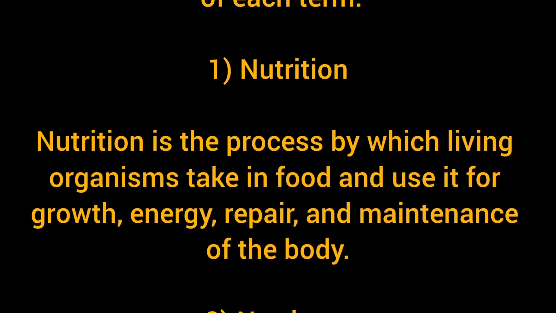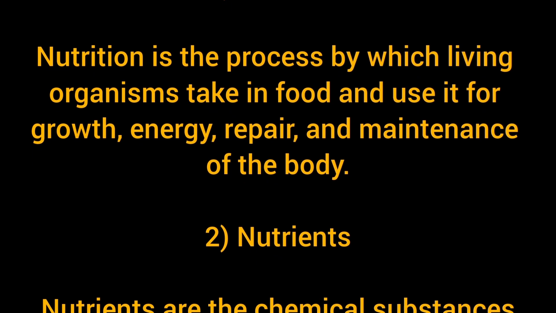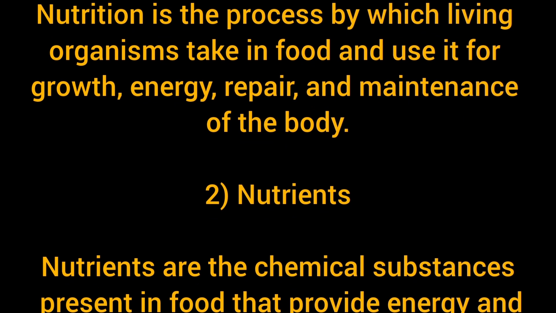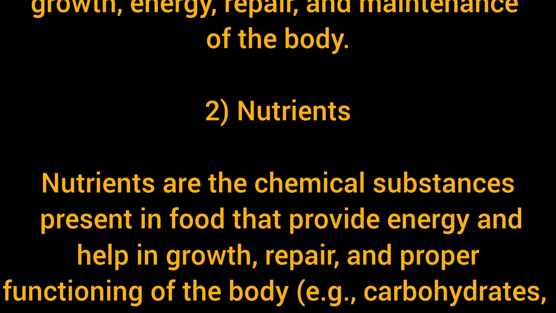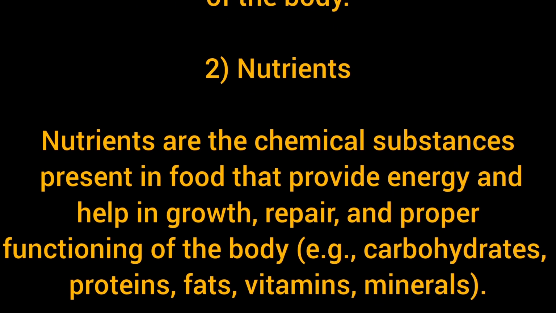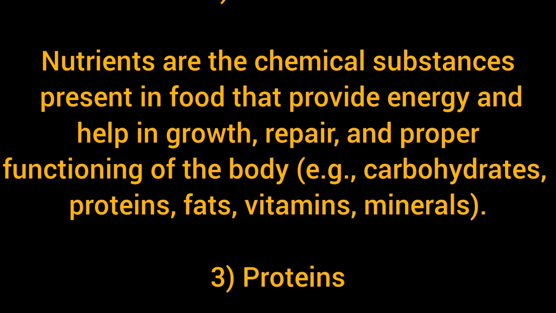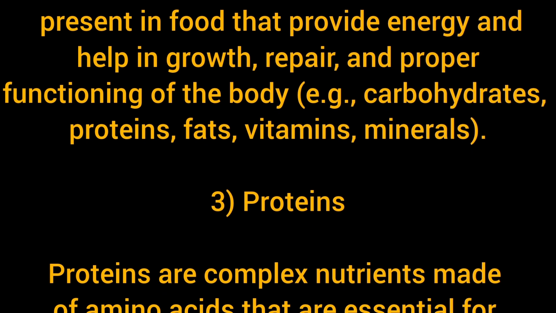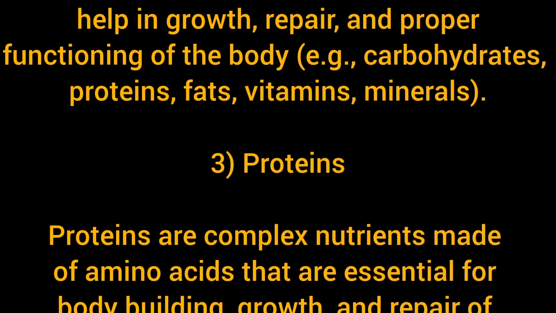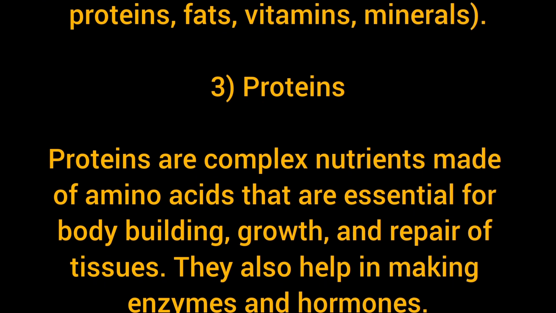2. Nutrients. Nutrients are the chemical substances present in food that provide energy and help in growth, repair, and proper functioning of the body, such as carbohydrates, proteins, fats, vitamins, minerals. 3. Proteins. Proteins are complex nutrients made of amino acids that are essential for bodybuilding, growth, and repair of tissues. They also help in making enzymes and hormones.